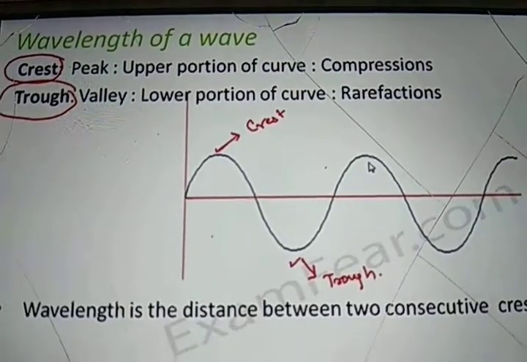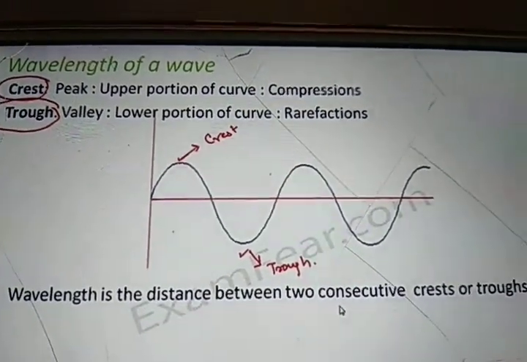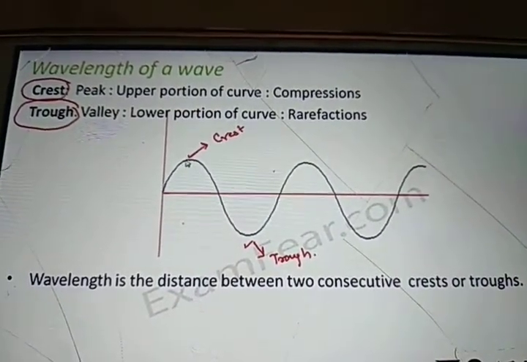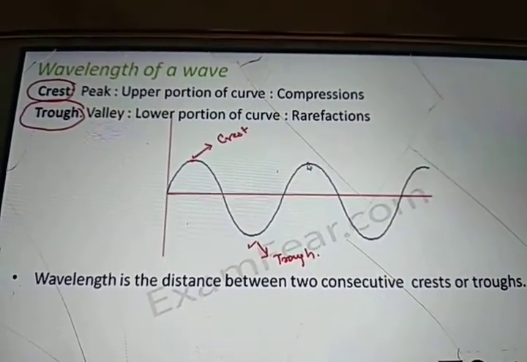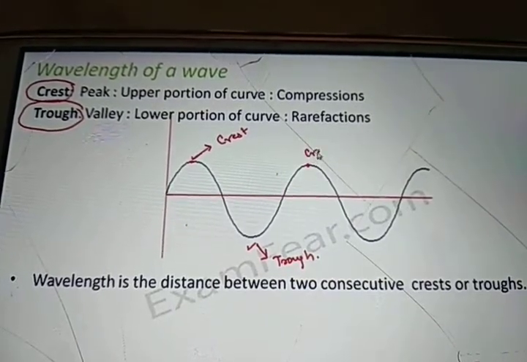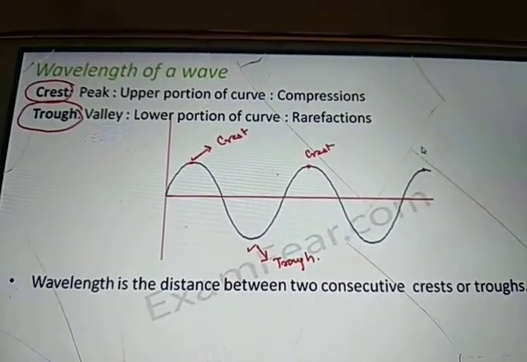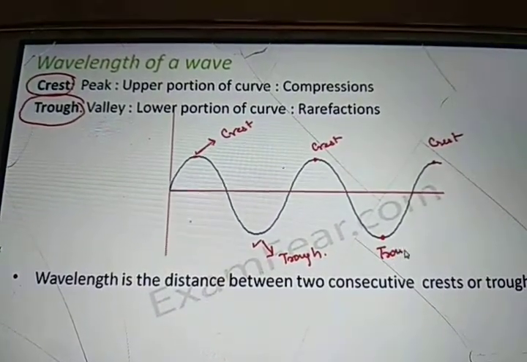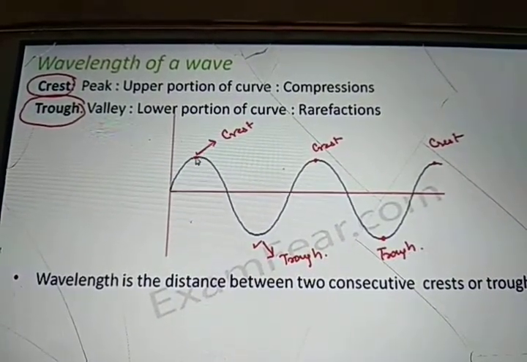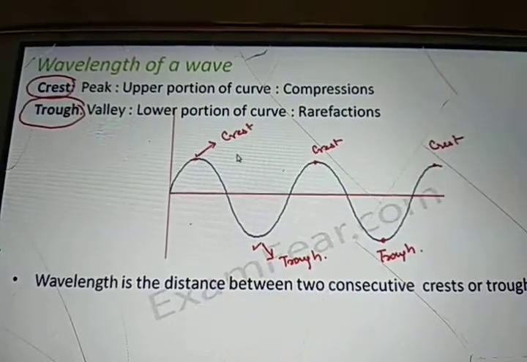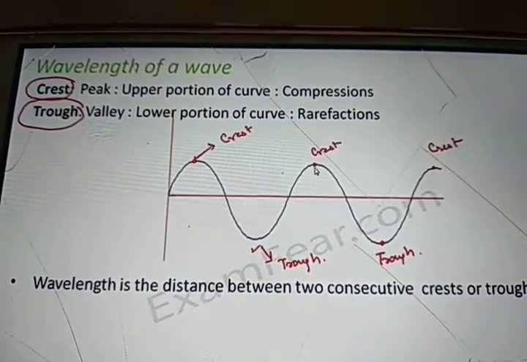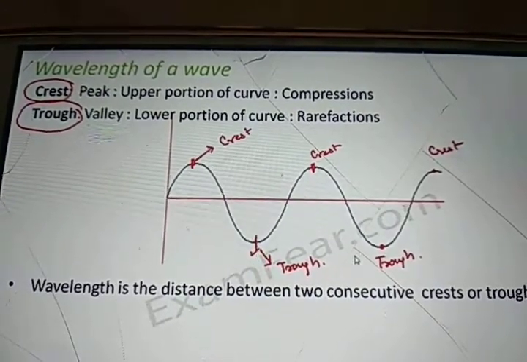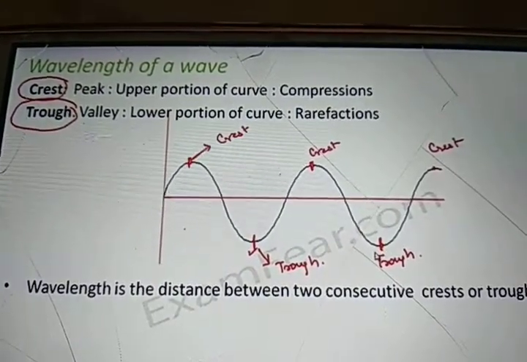So now what do we mean by wavelength? It is the distance between two consecutive crests or troughs. This is the first crest, this is the next crest, this is the third crest. Similarly, this is the second trough. The distance between two crests, or the distance between any two troughs, is termed as wavelength.